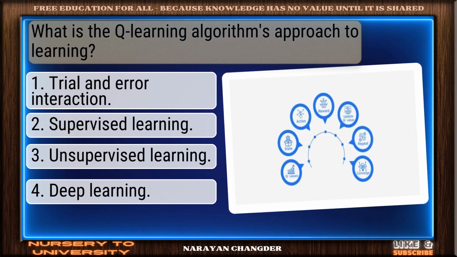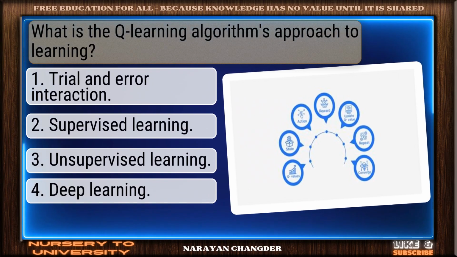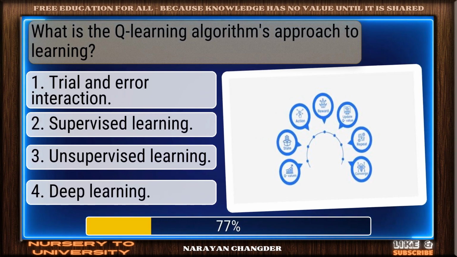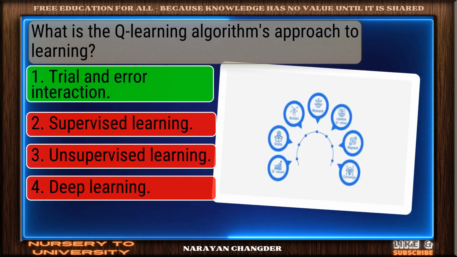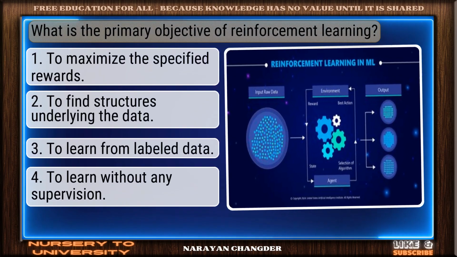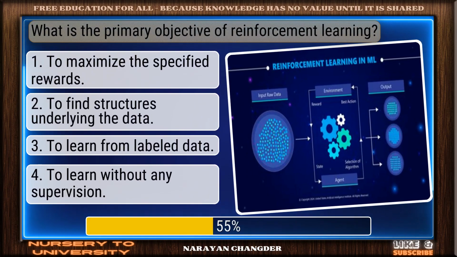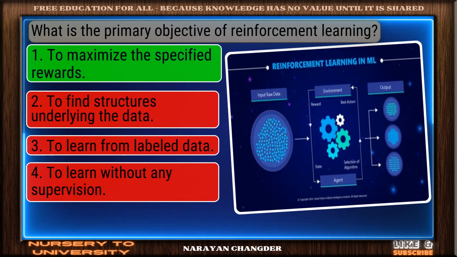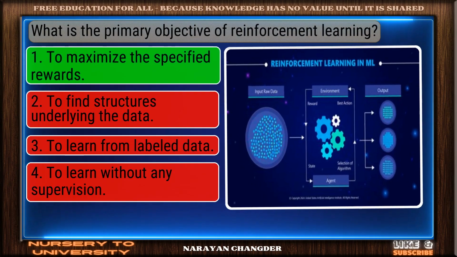Question number 39. What is the Q-learning algorithm's approach to learning? You chose trial and error interaction, and it is correct. Question number 40. What is the primary objective of reinforcement learning? Perfect. To maximize the specified rewards is the correct choice.